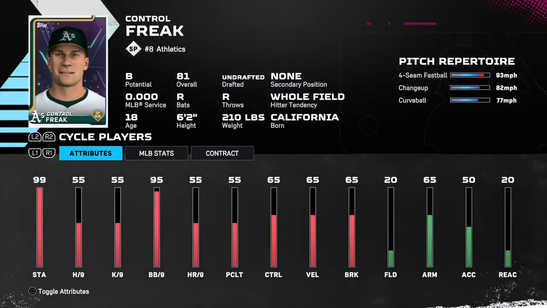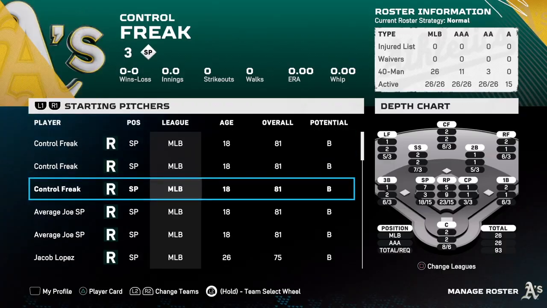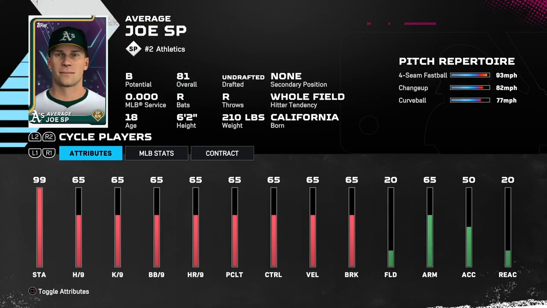Allow me to introduce you to Control Freak, who has outlier walks per 9 at 95. As you can see, Control Freak is 81 overall. He also has 81 potential, which is the exact same as Average Joe here, who has flat stats across the 9, 81 overall. Whereas Control Freak has 55 for hits per 9, Ks per 9, home runs per 9, and clutch. They both have the same amount for control, velocity, and break. I don't want that to impact this video.